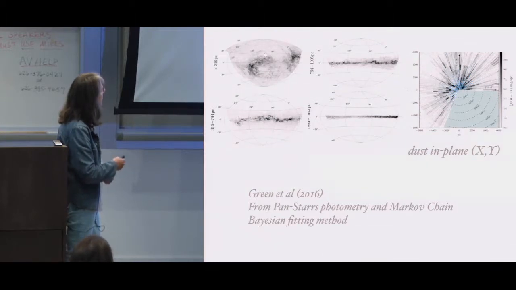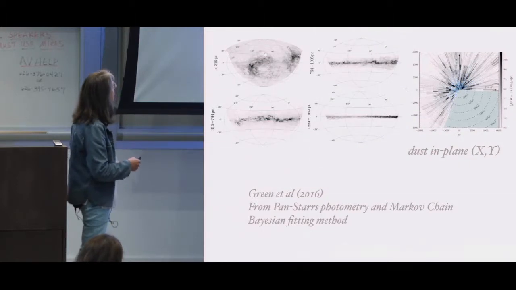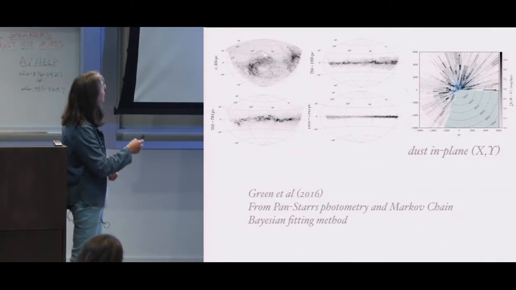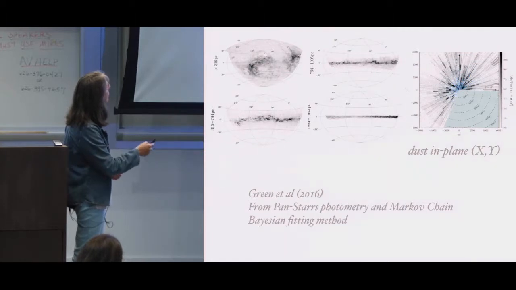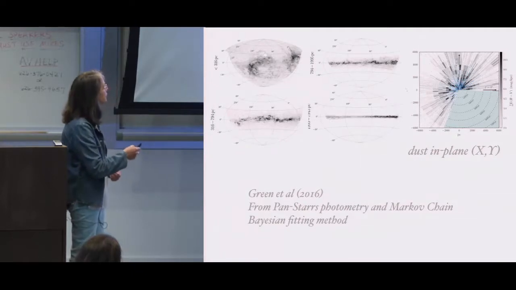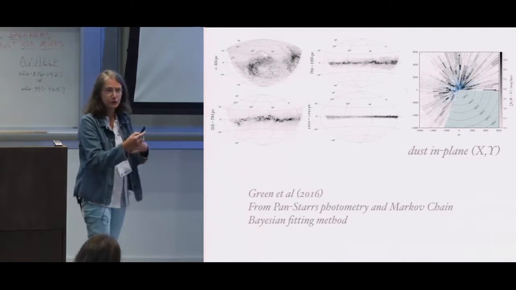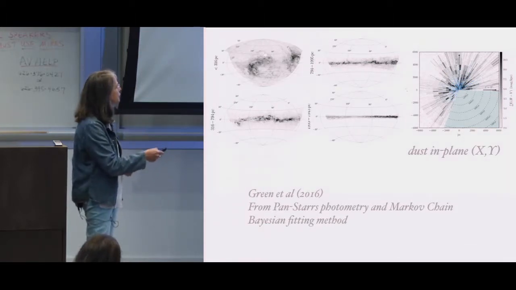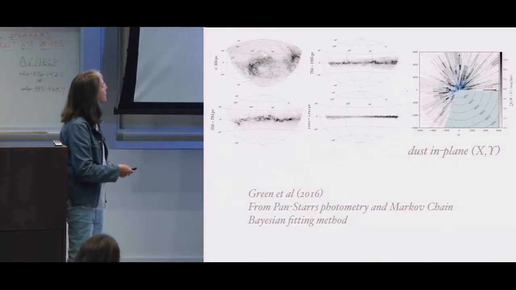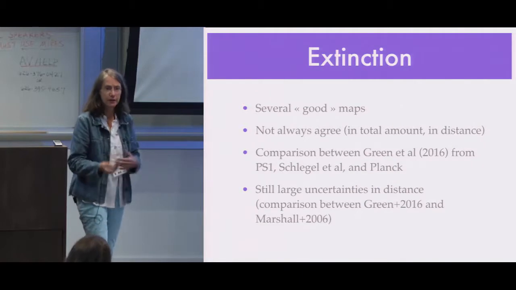And there is also this recent map done by Green et al. from Pan-STARRS photometry using a Markov chain Bayesian fitting method. And these are some cuts at different distances of this map. At larger distances, there is not much information on the distance, but it's a good map for the side of the Pan-STARRS. Of course, this part is missing in this case. And it's interesting to know how these maps intercompare with each other.